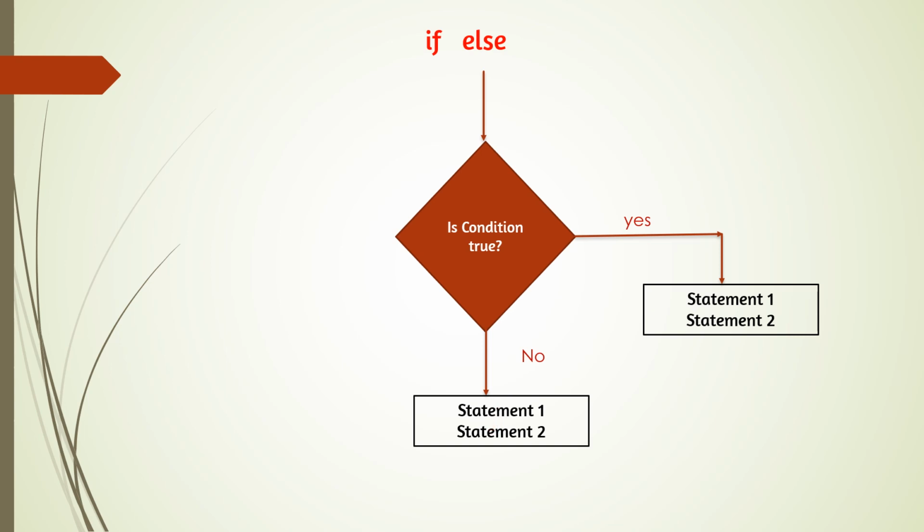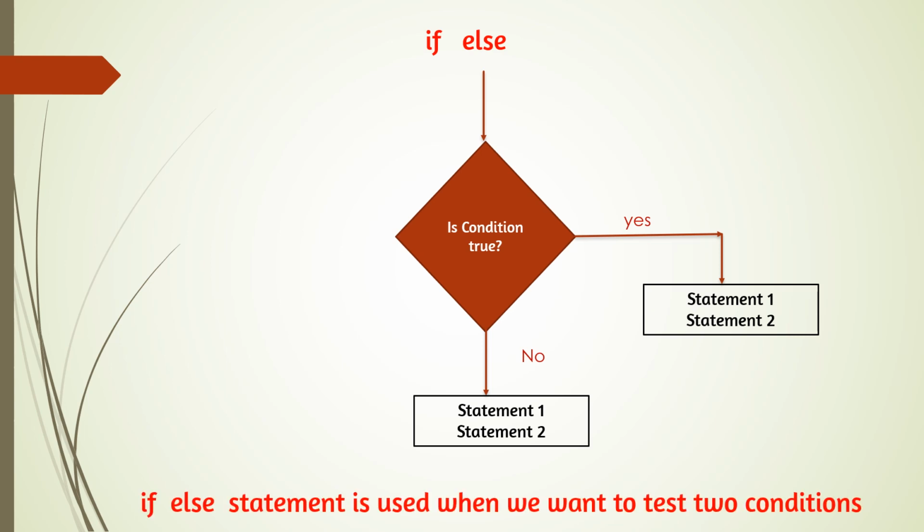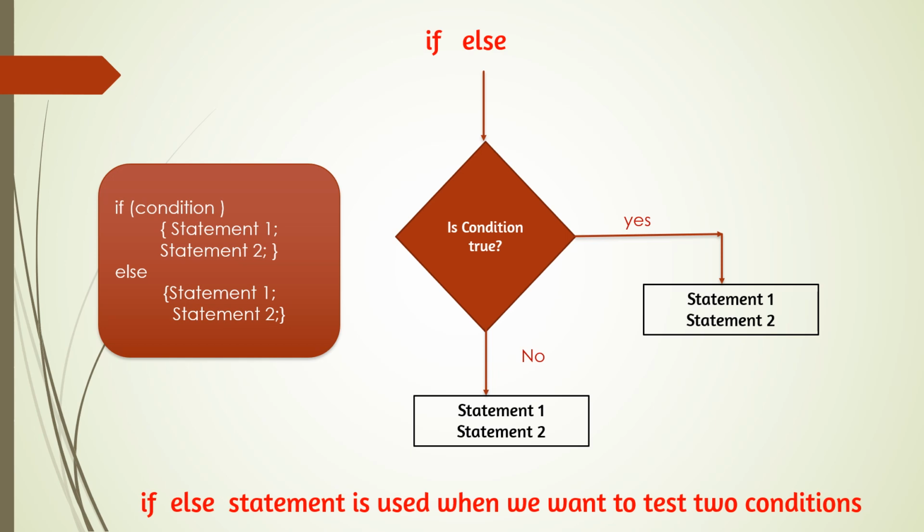That means if the condition is true, the first statements given below if will be executed, and if the condition is false, then the statements given below else will be executed. So if there are two conditions, we use if and else: condition true, the first set of statements; condition false, the second set of statements.